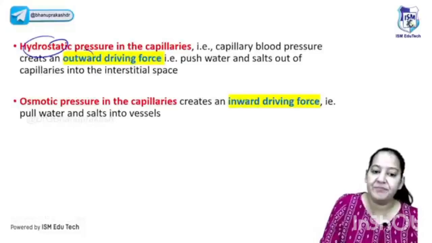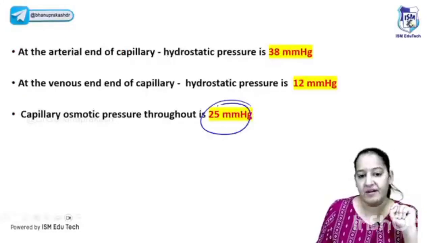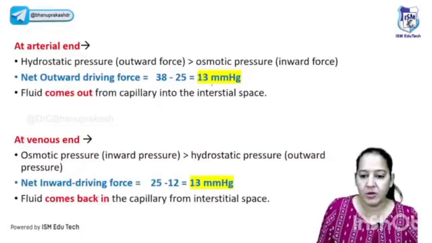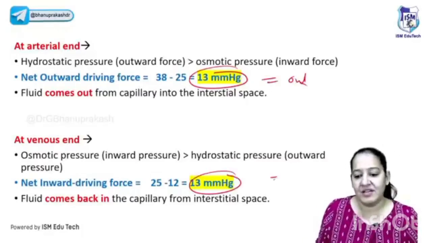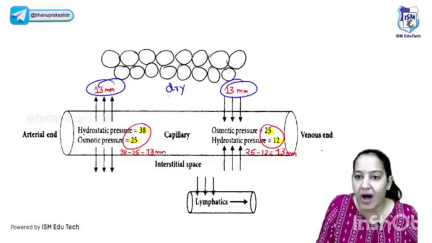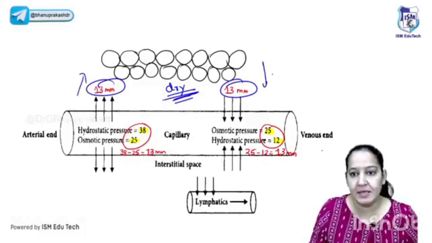Okay. So hydrostatic pressure is the outward pressure. Osmotic pressure is the inward pressure. Osmotic pressure is always 25, but hydrostatic pressure at the arterial end is 38 and at the venous end is 12. You have seen the values. You do the calculation at both. Here the answer is 13 mm, and here the answer is 13 mm. But this 13 is outward, and this 13 is inward. So there is a balance. Whatever goes out, with the same pressure it is coming in. So the tissue is dry. Insist on the word dry. There is no edema. Edema occurs whenever more comes out and less goes back, so there is accumulation of fluid.